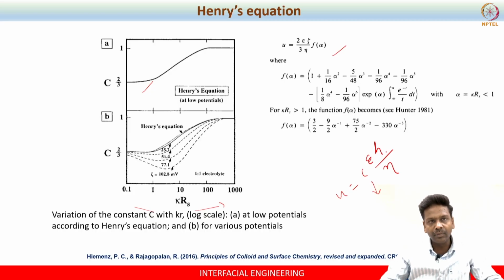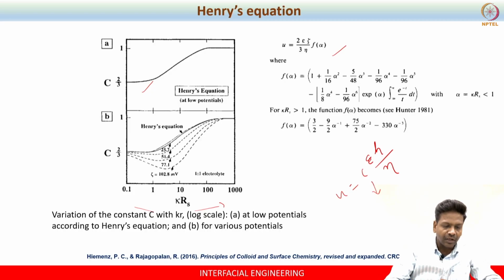Okay, it can be between 0.1 to 100. For that, you need to generate this plot and understand what is C. Let us say, if you are somewhere in here, when KRS is 1 or when KR is 10, what is my C corresponding to the zeta potential value that we are referring to. So, that is how you will be able to get the value for C, right.